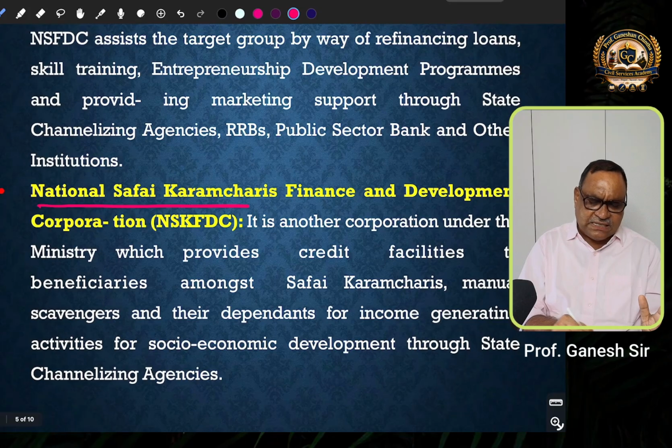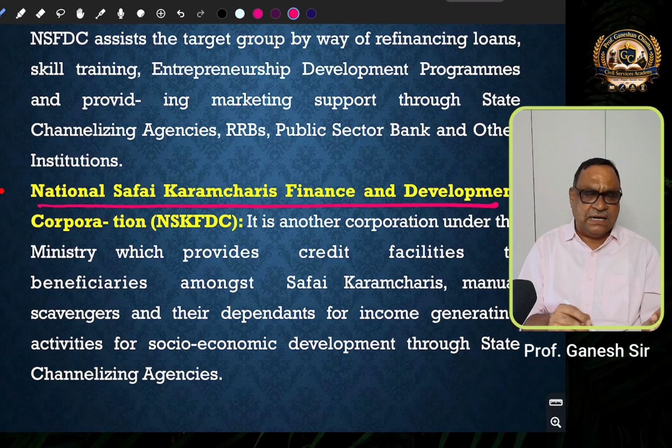Then another scheme is National Safai Karmacharis Finance and Development Corporation.